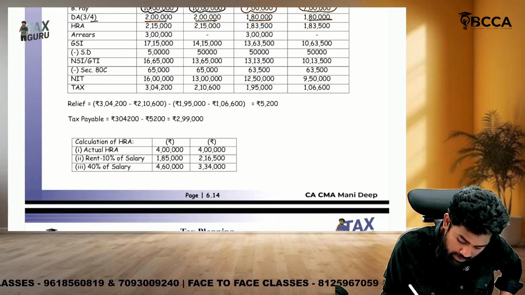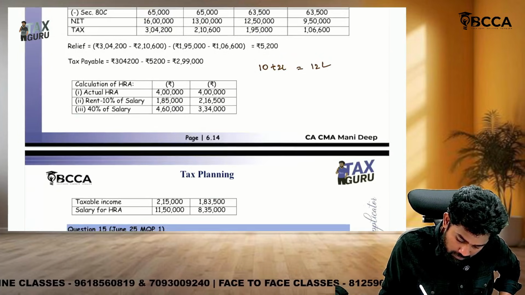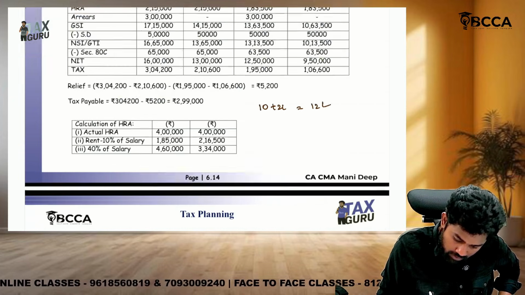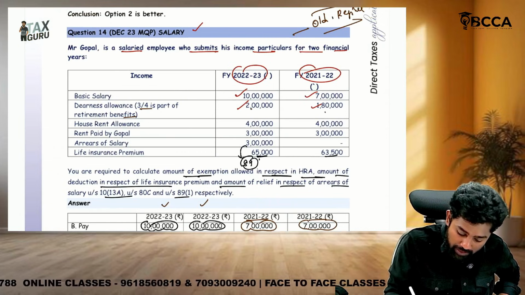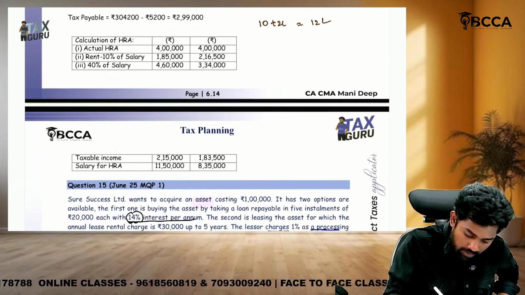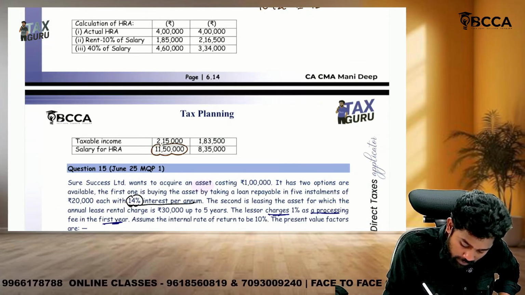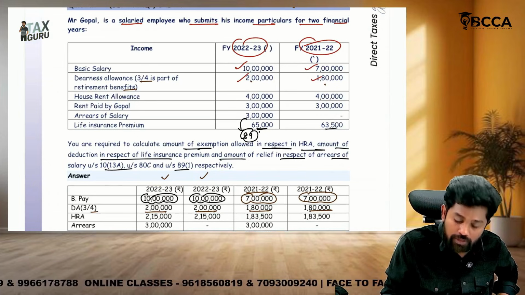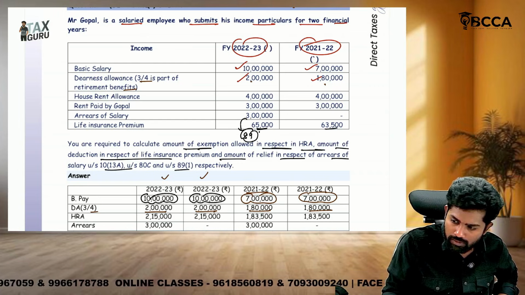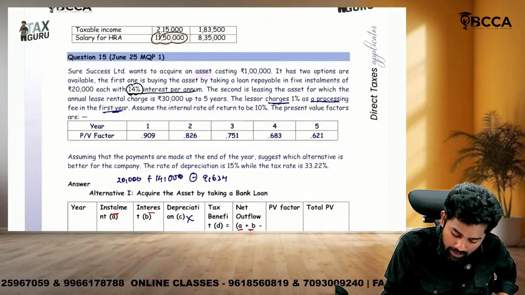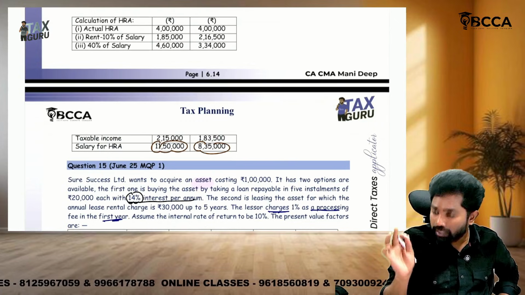So what is the basic plus DA, sir? 10 plus 2 lakhs, that equals 12 lakhs. Sorry, sir, DA is not fully forming part of retirement benefits, only 1,50,000 we should take, with 10 lakhs. So the salary for HRA is 11,50,000 only, because 10 plus 1,50,000. Whereas here you should take 1,35,000 after subtracting 45, and with 7 lakh, it will become 8,35,000. Salary, basic plus DA forming part of retirement alone we take.